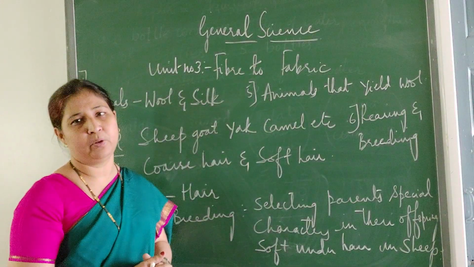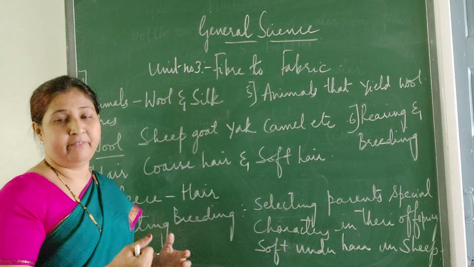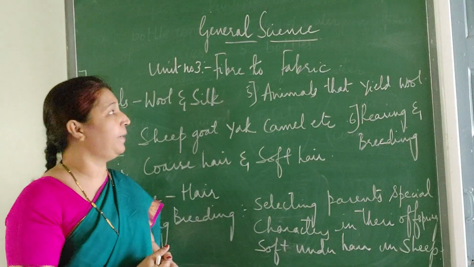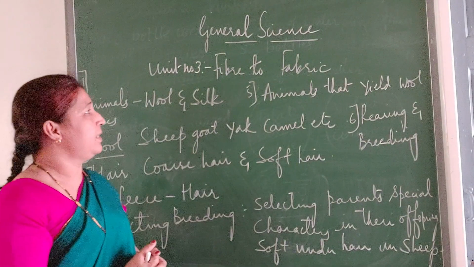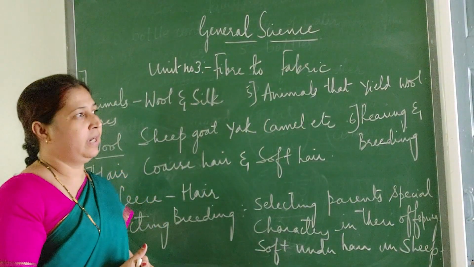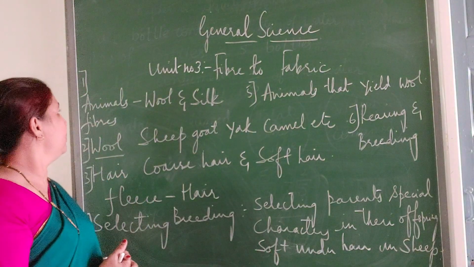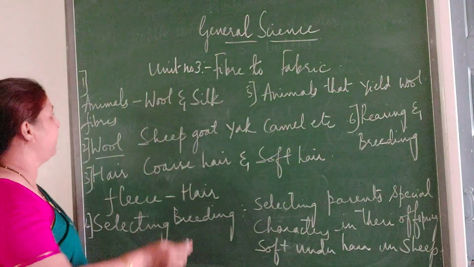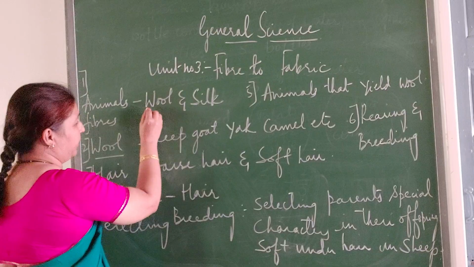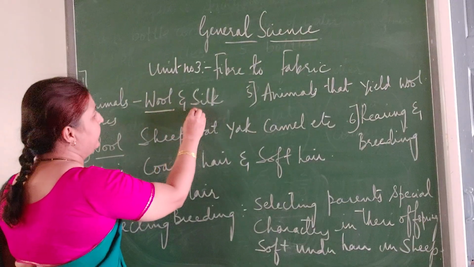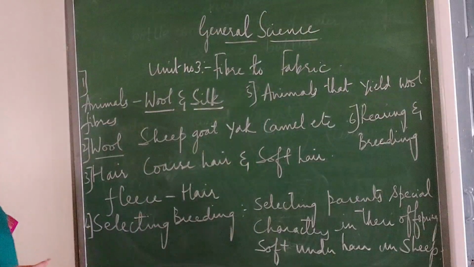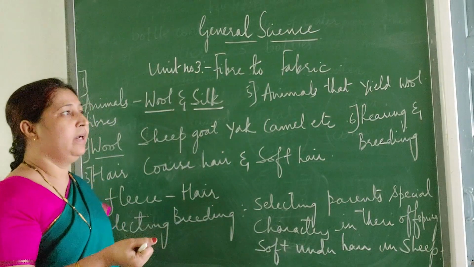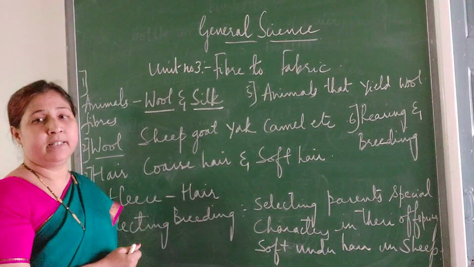So from where are we getting these clothes? How are they made? How are they available in the market? That we are going to study in this chapter, fiber to fabric. So first of all, we get clothes from both animals as well as plants. Here in this lesson we are going to study how we get the fiber. We get the fiber from animals, we get wool from animals and silk also from animals. So here we will study wool and silk, how they are obtained, how the clothes are made, and from where we get the woolen as well as the silk.